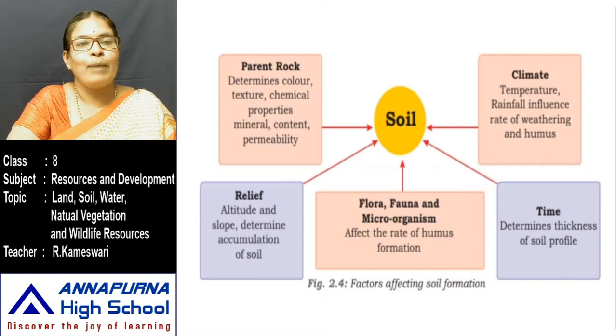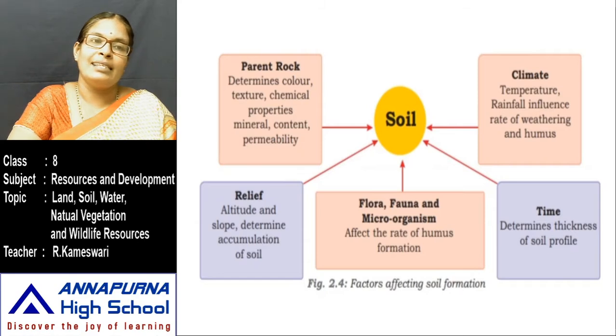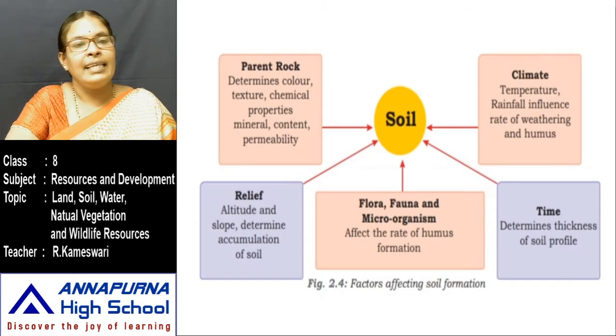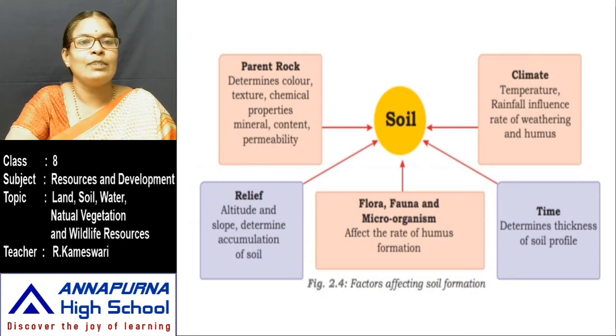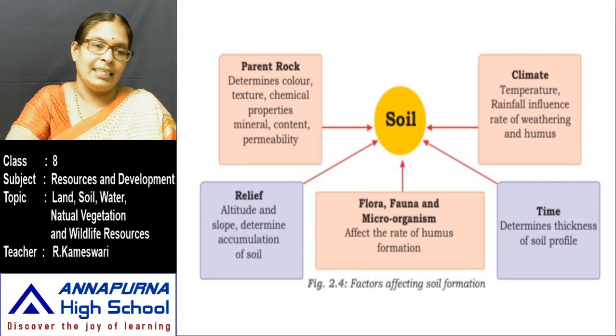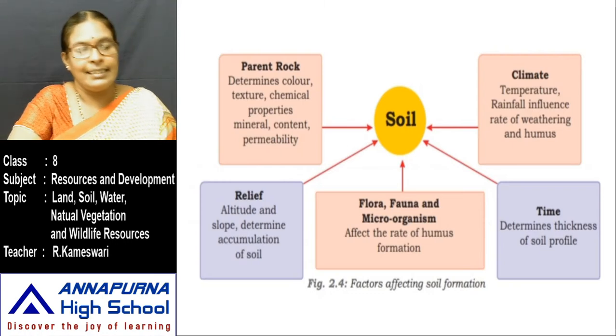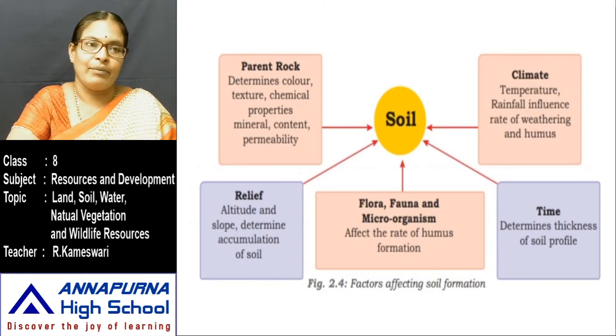Suppose black parent rock is there, then black soils are there in that area. Where red parent rock is there, red soils are found in such areas. In some areas a mixture of black and red colored parent rocks is there, and there you find laterite soils.